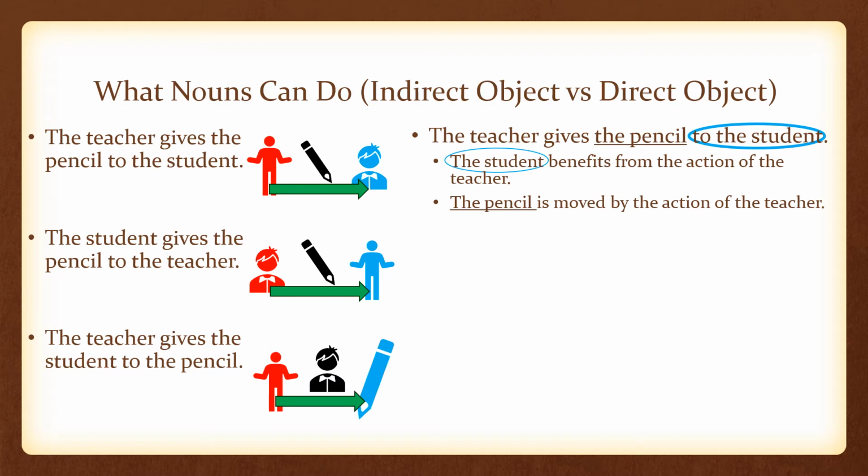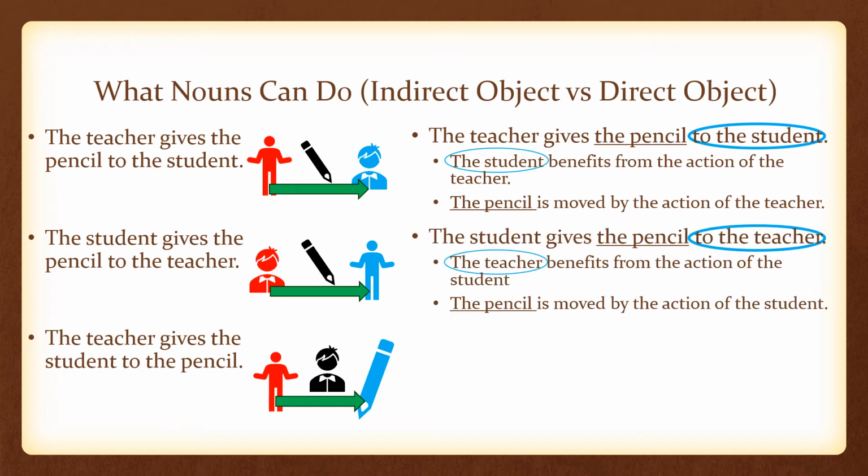So in the first sentence, the student benefits from the action of the teacher. The pencil is moved by the action of the teacher. The pencil moves from the teacher to the student. The pencil is the direct object. The student receives the pencil and benefits from this action, so the student is the indirect object.